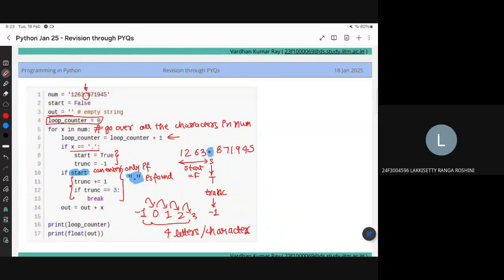So we are counting the number of arrows to reach 3, which needs 4 arrows. We are leaving minus 1 because truncate actually starts from -1. So in order to reach 0 first, it will have to add 1 to that. After adding one, it will become 0. That's why I need to have 4 letters to read.